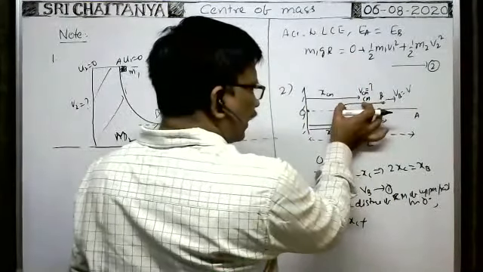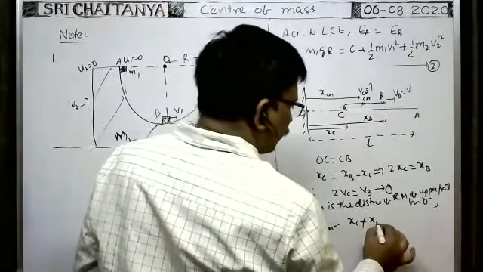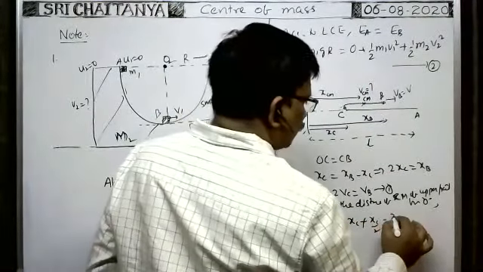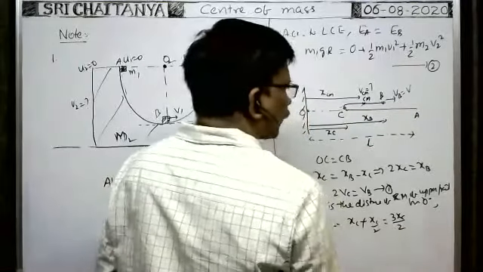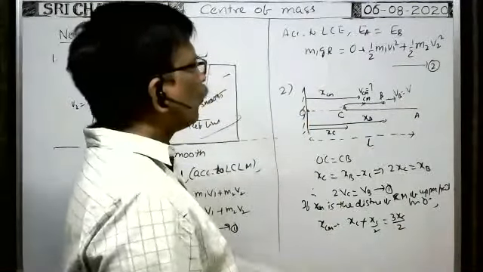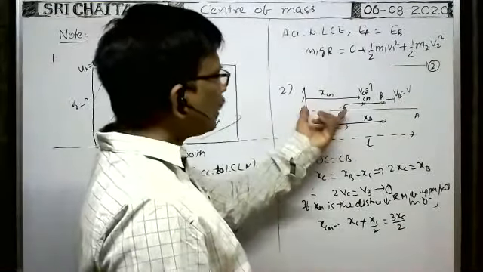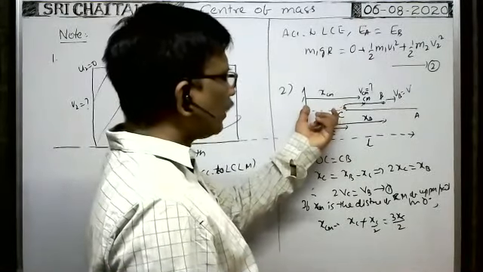Half of this length means xc by 2. That's why xc by 2. That is equal to 3xc by 2, no? 3xc by 2. We are not given the xc value.